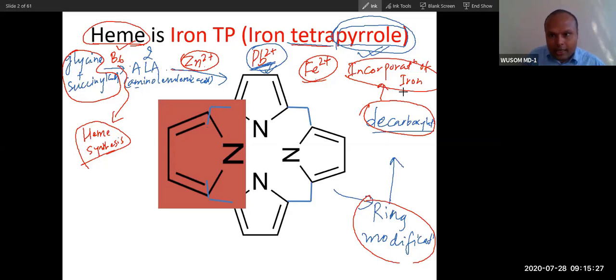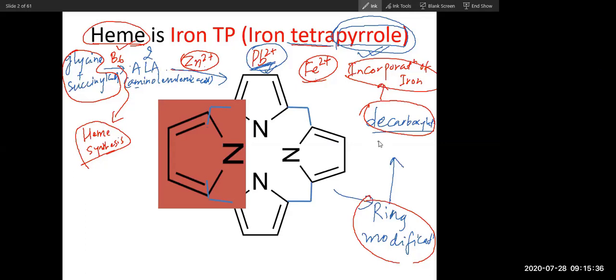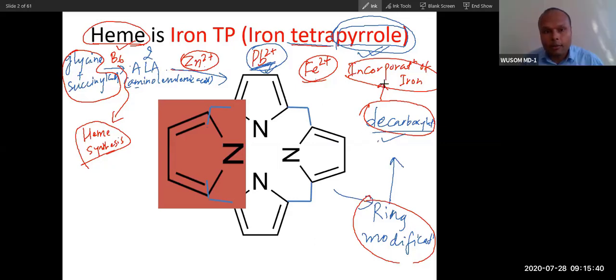So did you understand this overall concept of heme synthesis? If you understood, I will progress. So remember this decarboxylation step, don't forget, and then the last step is heme incorporation. The first step is vitamin B6 synthesis of ALA, then zinc. And the first step happens in mitochondria.